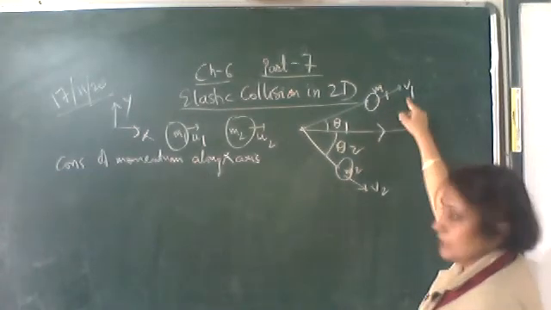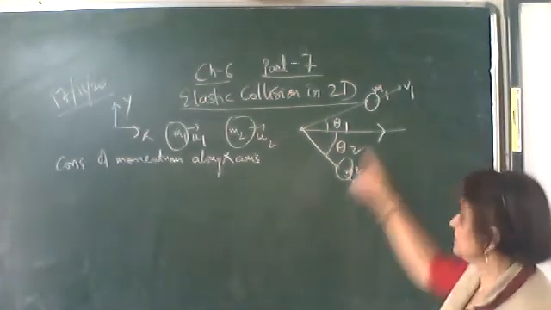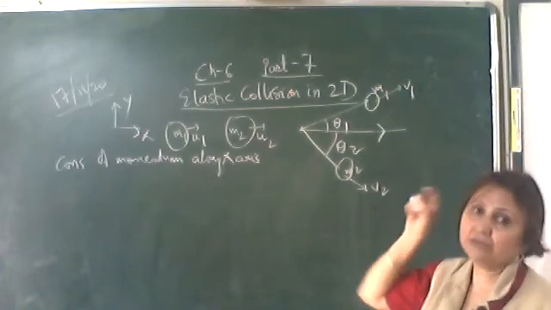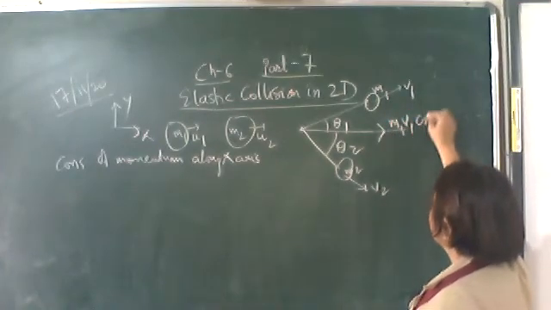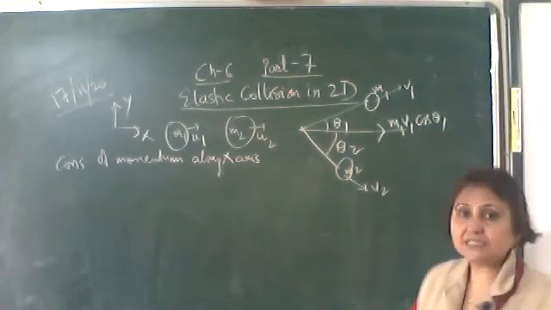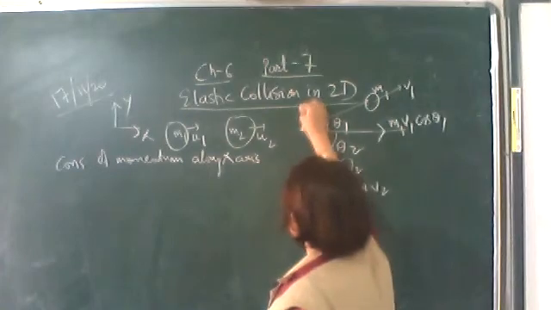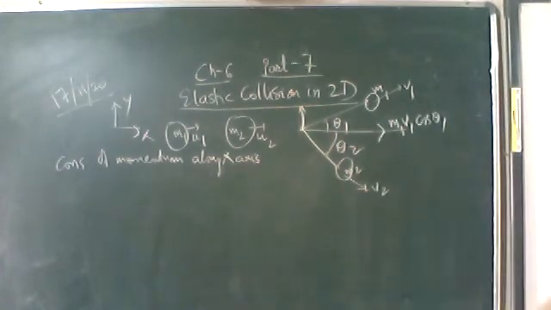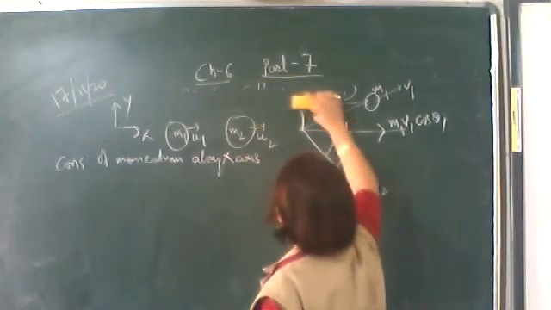The momentum of the first object is m1 v1. Let us resolve this m1 v1 along the x-axis. Along the x-axis, the component of the momentum is m1 v1 cos theta 1, whereas along the y-axis, the component is m1 v1 sin theta 1.